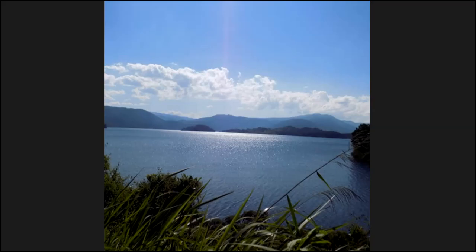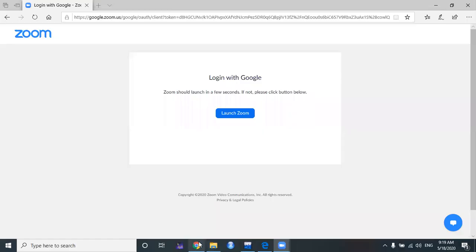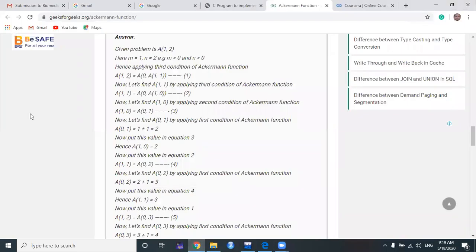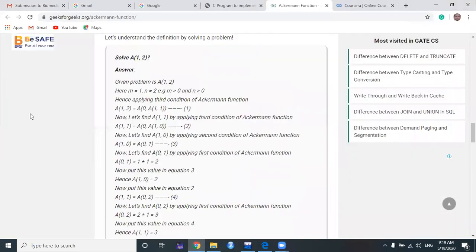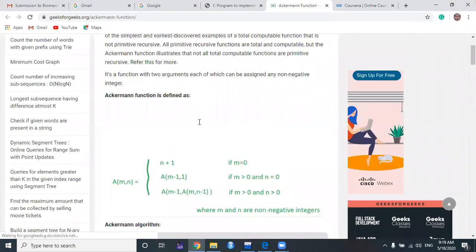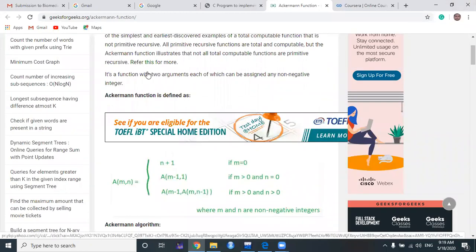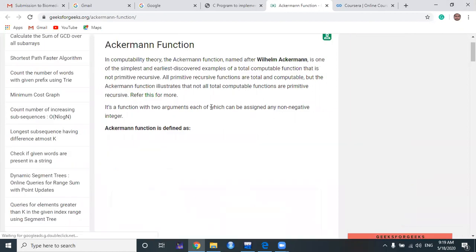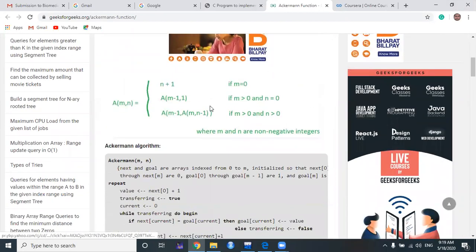Okay, so let me share the screen. So what is the Ackermann function? The Ackermann function is a function which contains two arguments, and both arguments are non-negative integers. Please remember, the Ackermann function contains two arguments, and all these arguments are non-negative integers. That means no negative integers are allowed as an argument of the Ackermann function.